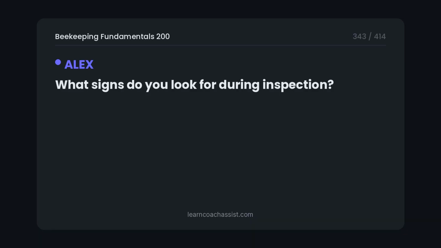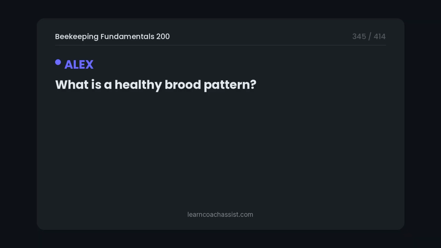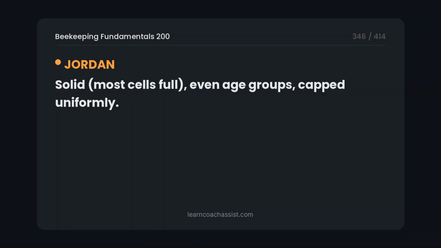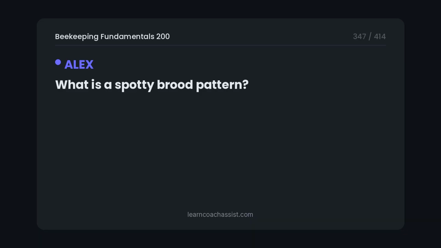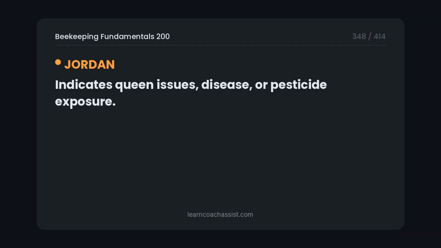What signs do you look for during inspection? Queen presence, eggs, larvae, brood pattern, food stores, mites, disease. What is a healthy brood pattern? Solid, most cells full, even age groups, capped uniformly. What is a spotty brood pattern? Indicates queen issues, disease, or pesticide exposure.